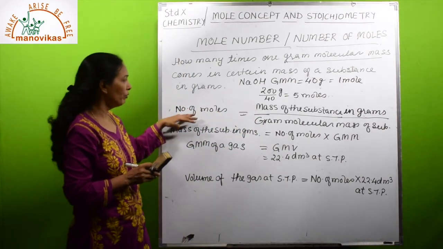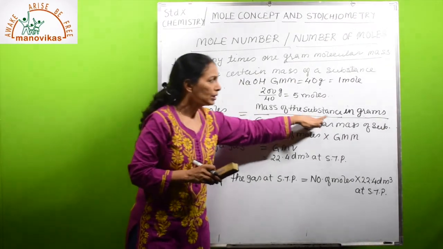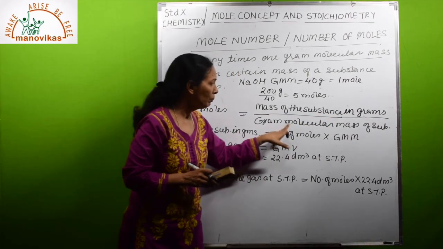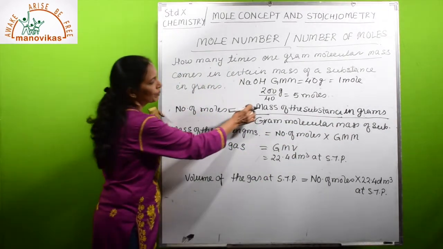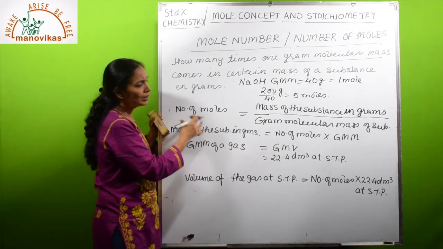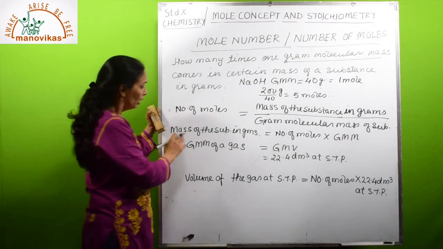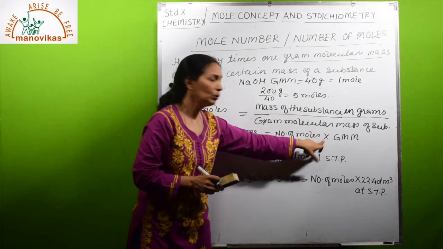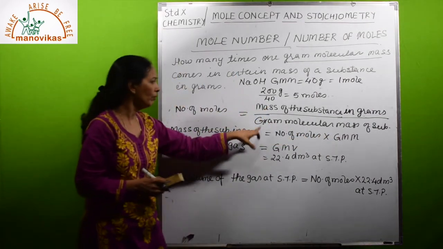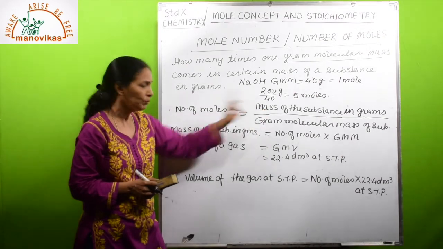So what is the formula for number of moles? Mass of the substance in grams divided by gram molecular mass of the substance. Let us change it with respect to mass of the substance in grams. Mass of the substance in grams is equal to number of moles into gram molecular mass. Same formula, changed with respect to mass of the substance.